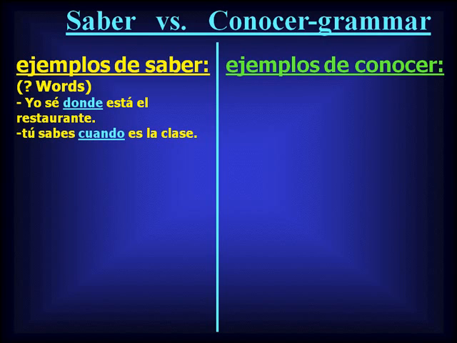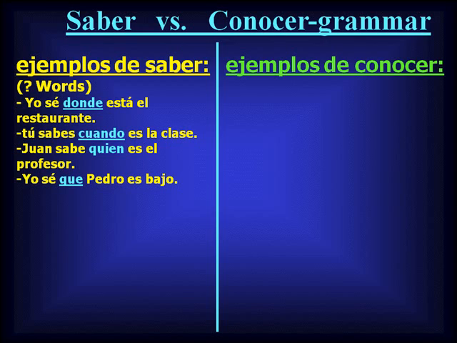Next, tú sabes cuándo es la clase. You know when the class is. Again, no accent, but cuándo as a question word, the word when, is indicating a fact or information about when the class is. Next, we have Juan sabe quién es el profesor. Juan knows who the teacher is. Again, here we have a question word, no accent, indicating we know facts or information.